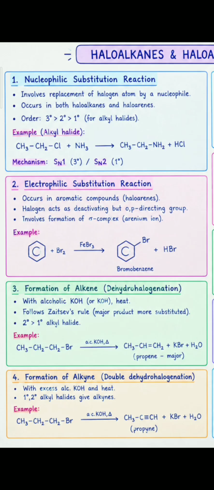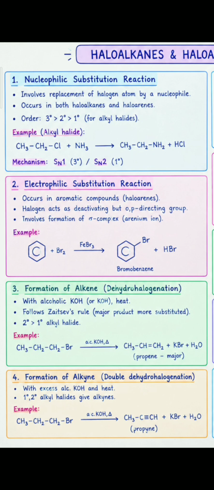Formation of alkene: dehydrohalogenation. With alcoholic KOH and heat, it follows Saytzeff's rule. Major products are the more substituted alkenes. Tertiary is greater than secondary is greater than primary. Example: formation of propene.